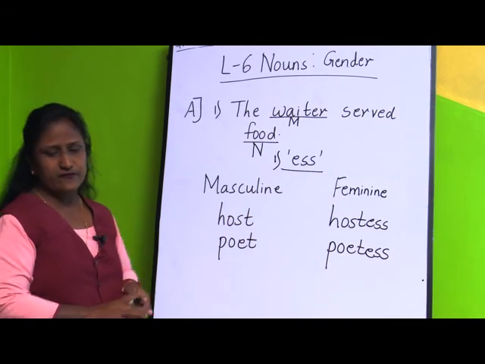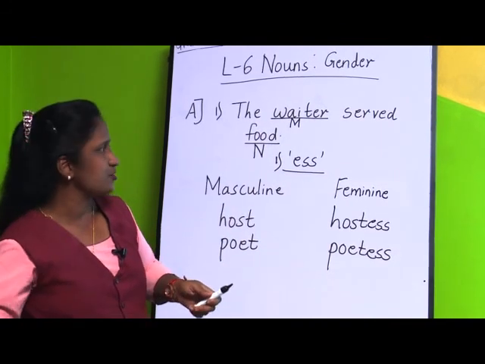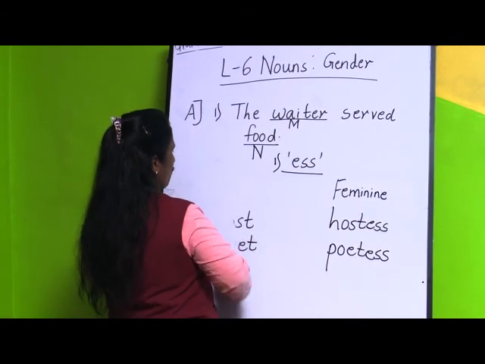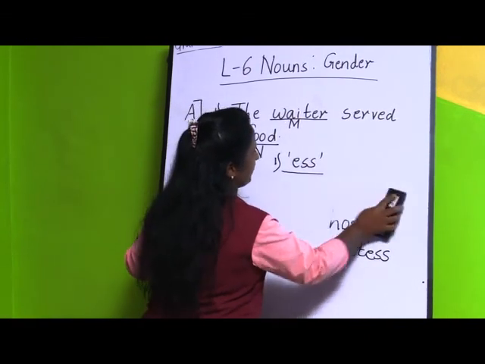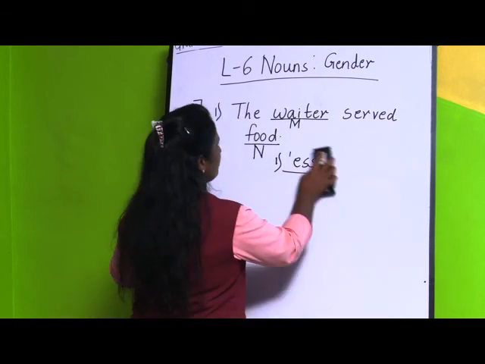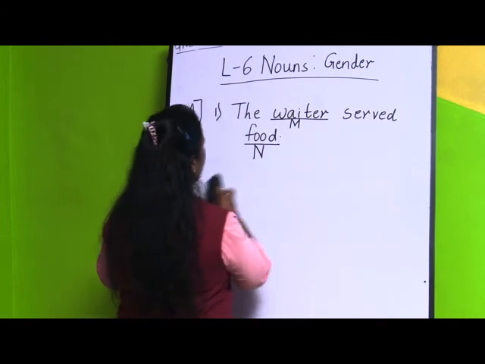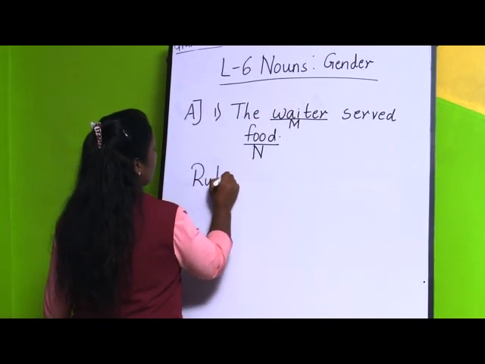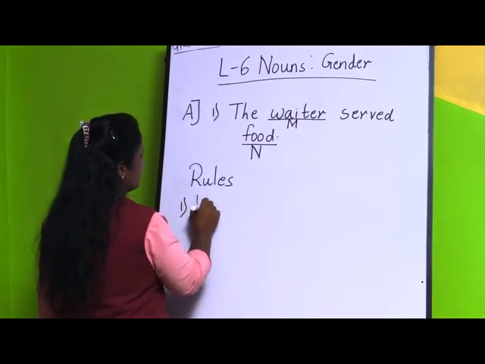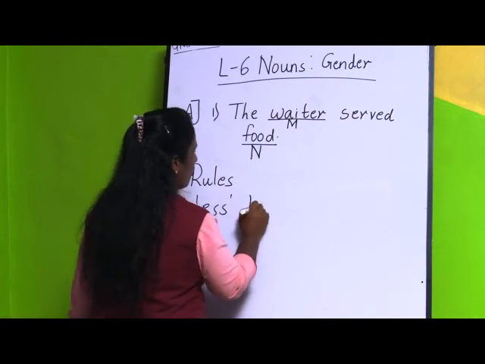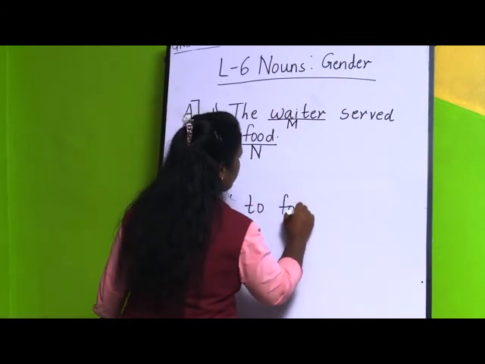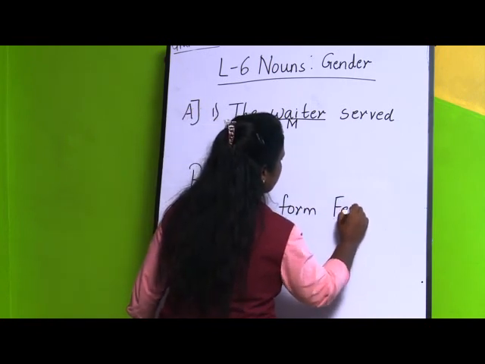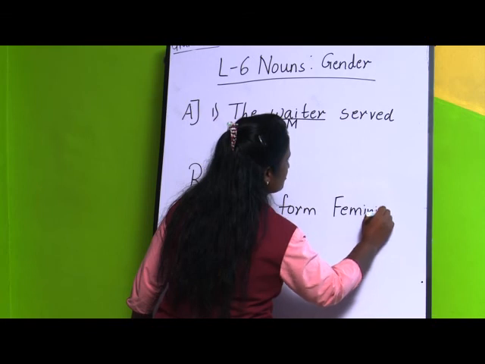So this is the first rule. What is the first rule? It means you add ESS to the masculine form to make it feminine form. So the first rule is to add ESS to form feminine gender. Okay.